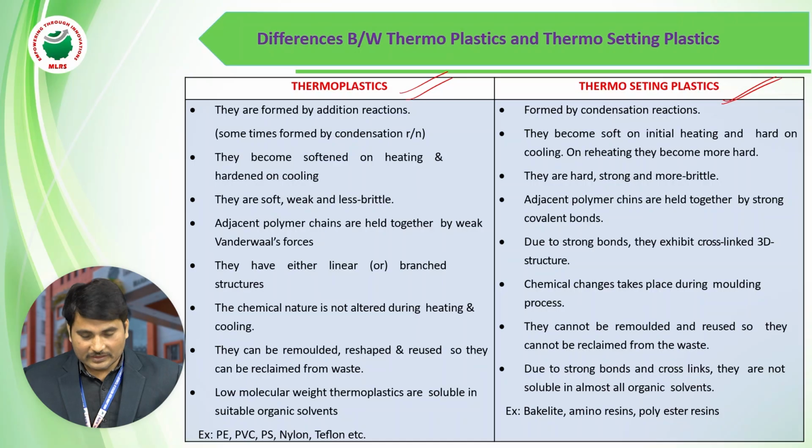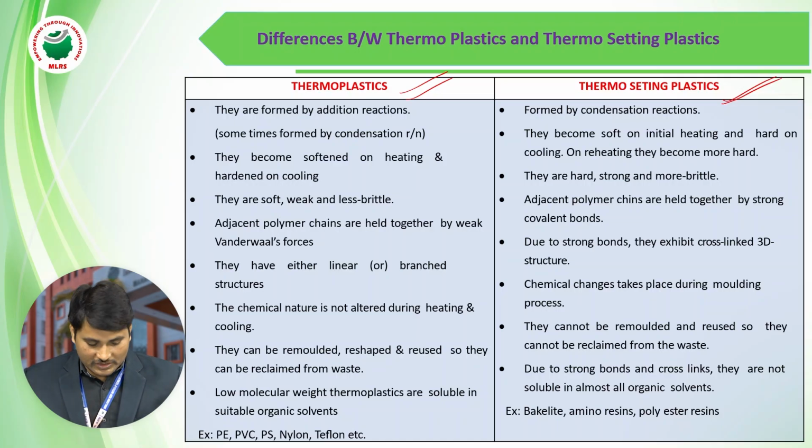Now we will see the characters of thermoplastics and thermosetting plastics and the difference between them. What is meant by thermoplastic? Thermoplastics become soft on heating and hard on cooling. If we take a plastic, it is soft on heating. When we heat that plastic, it will mold, and when it cools down, it will be rigid.